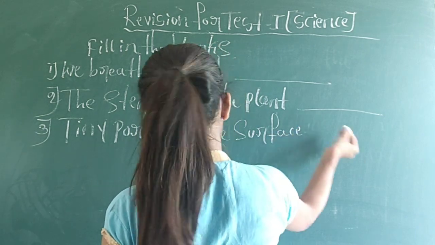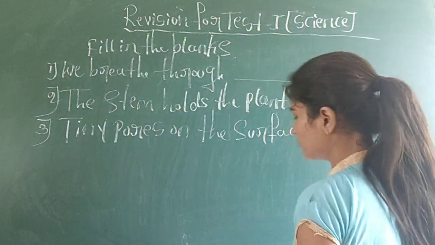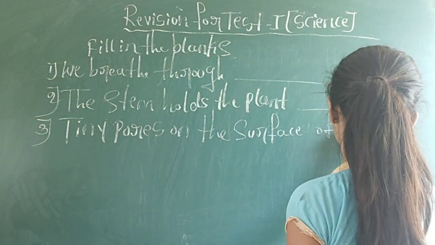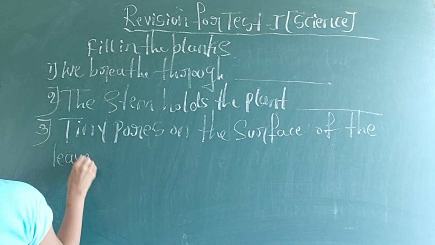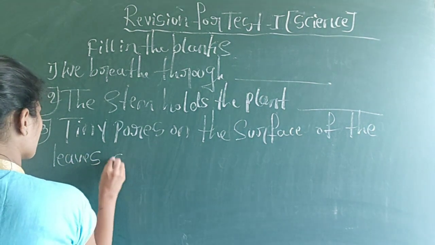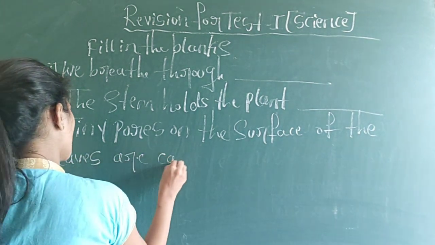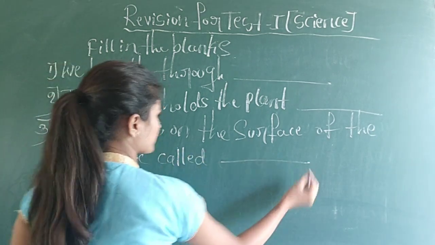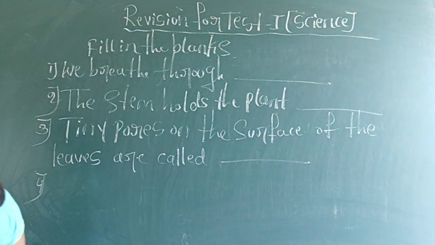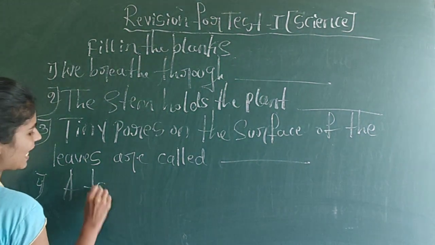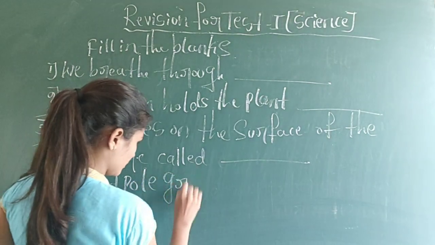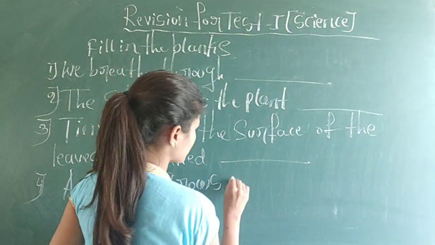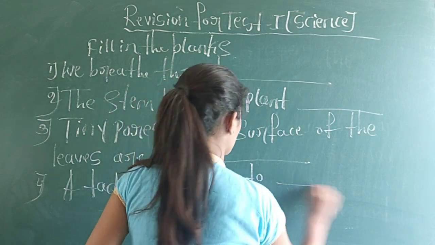Tiny pores on the surface of the leaves are called dash. The fourth one is, a tadpole grows into dash.